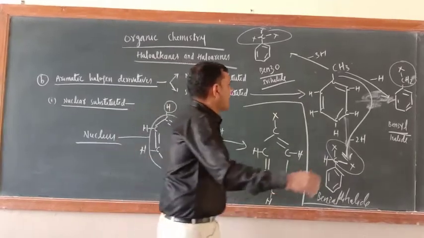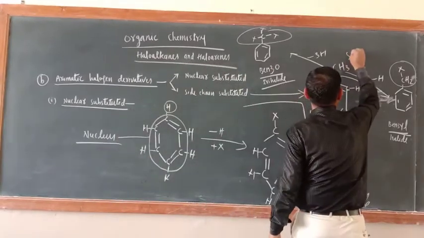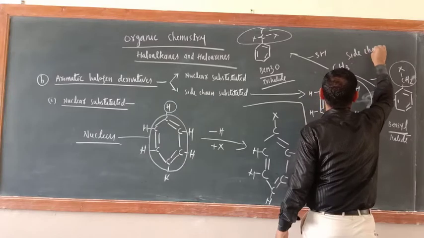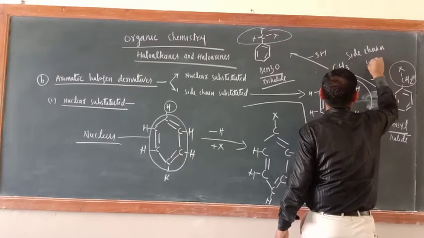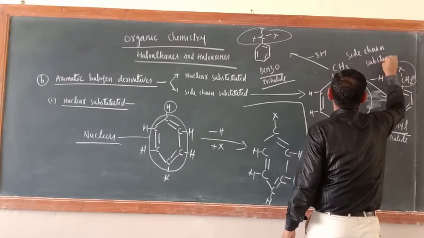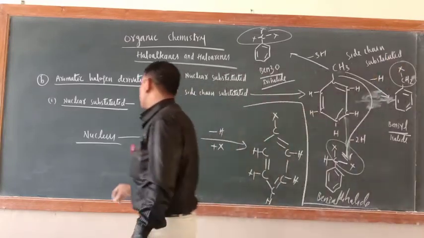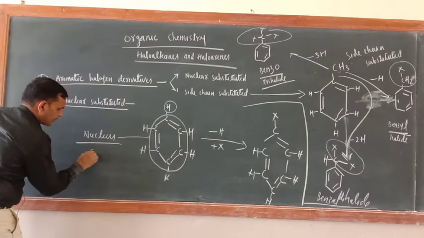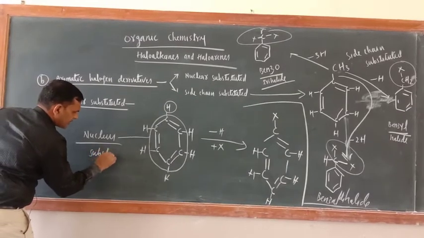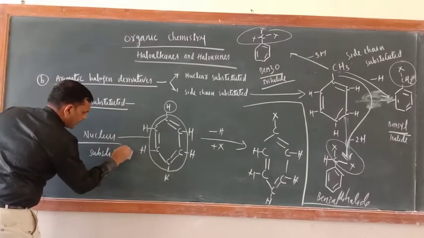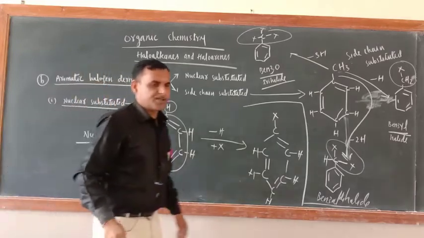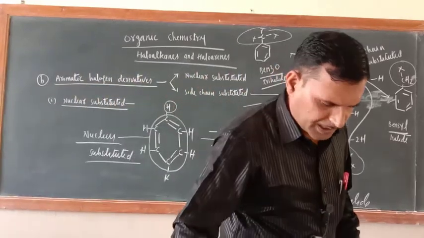So I am writing here side chain substituted. And what about this one? This is nucleus substituted. In this way, this is also completed.